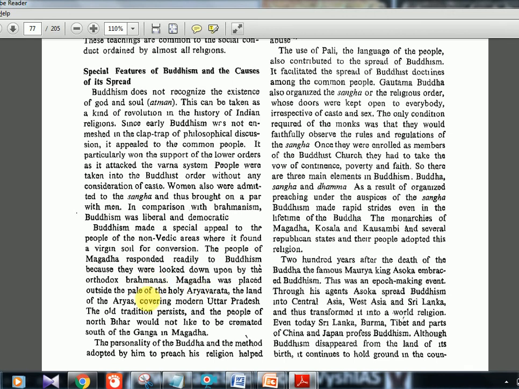And then, Holy Aryavarta. Aryavarta means the land of the Aryas. Just a term I want to tell you.